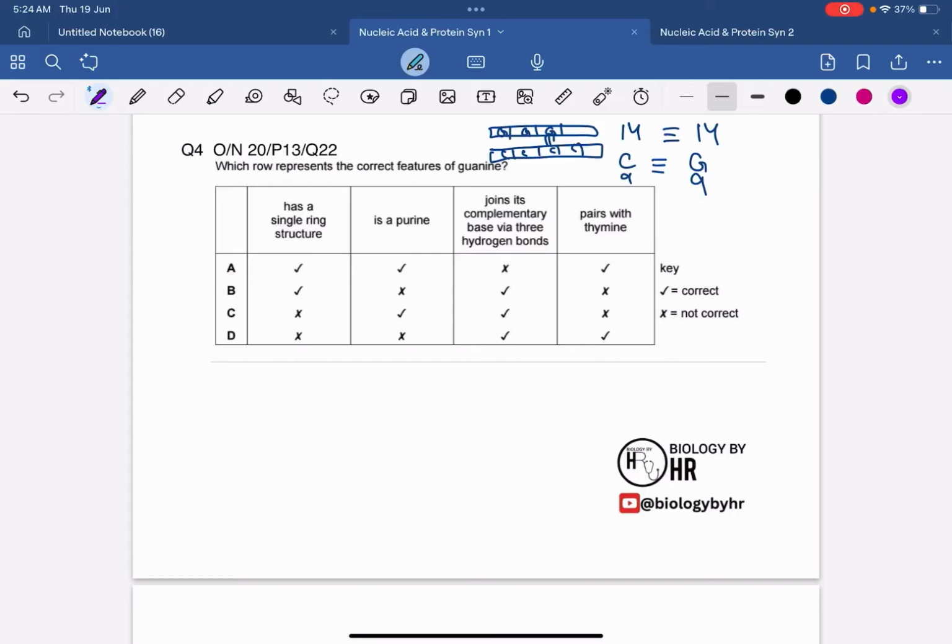Alright, so now let's move on to question number 4. This question is from October-November 2020, paper 1-3, question 22. The question says: which row represents the correct features of guanine? We know that we have a purine base and a pyrimidine base. The purine base has a 2-ring structure and the pyrimidine has a 1-ring structure.